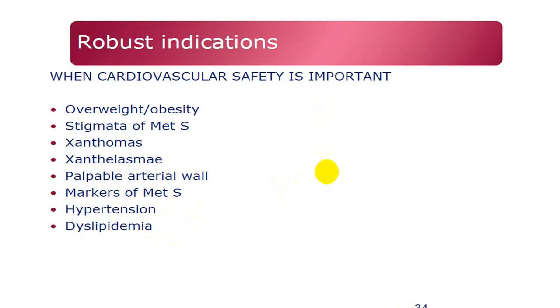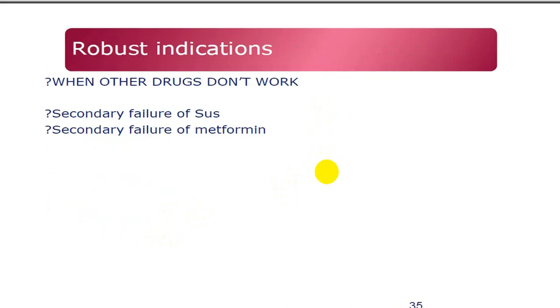Also for cardiovascular safety, it will be a drug of choice. Whenever the other drugs do not work, you can utilize this along with others. You can combine with others. So secondary failure in sulfonylurea or metformin, DPP-4 will be a choice.